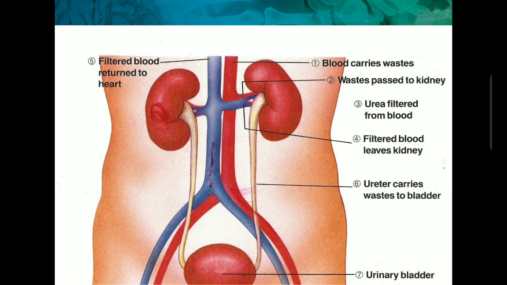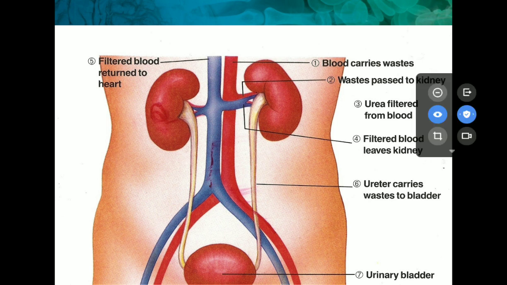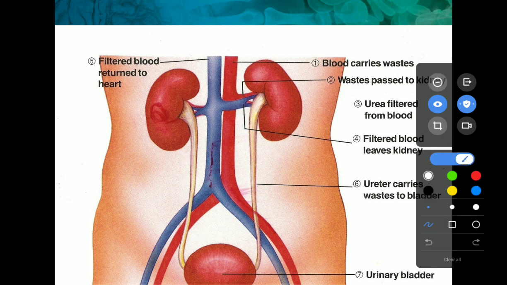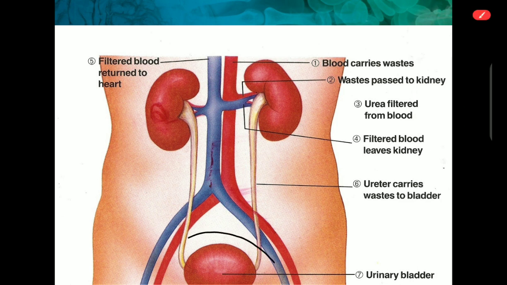This is the diagram of the urinary system, where the two kidneys are there, and after that, the two kidneys are connected with the ureter, and at the end, the ureter is connected with the urinary bladder, and at the end, the urinary bladder ends with the urethra. So basically, what is the function of the kidney?